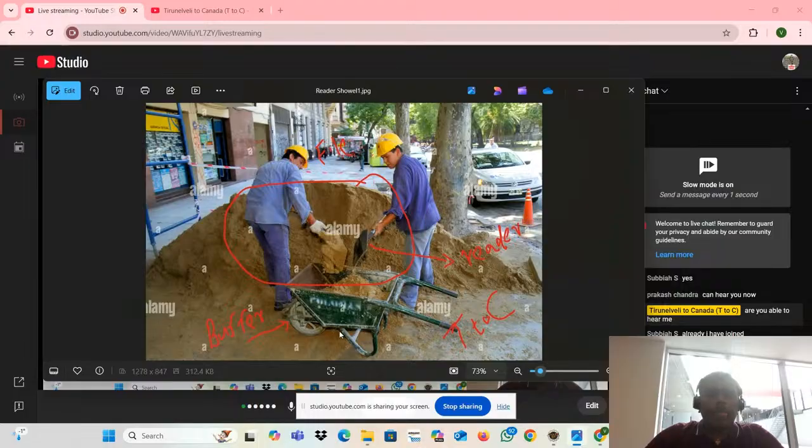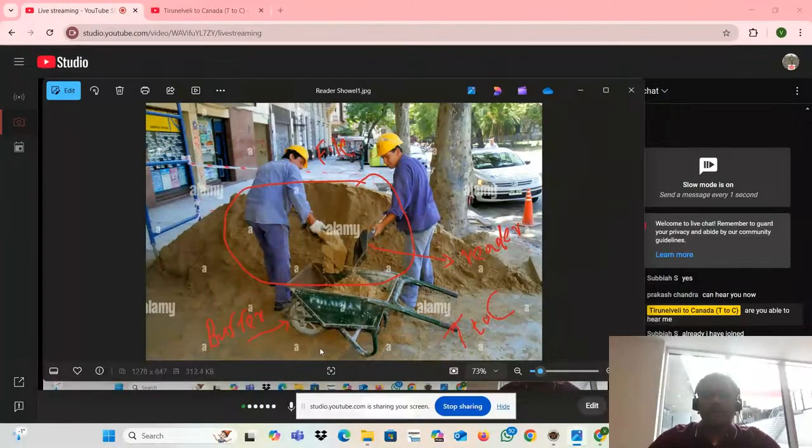See, this one is what operation they are doing. Please listen carefully. This is file handling. This is the layman level language. We are going to convert it into technical. What they are doing actually: there is some construction going on. They need sand. Why do they need sand? Because they have to mix it with cement and everything. Then only they can construct the building, right?